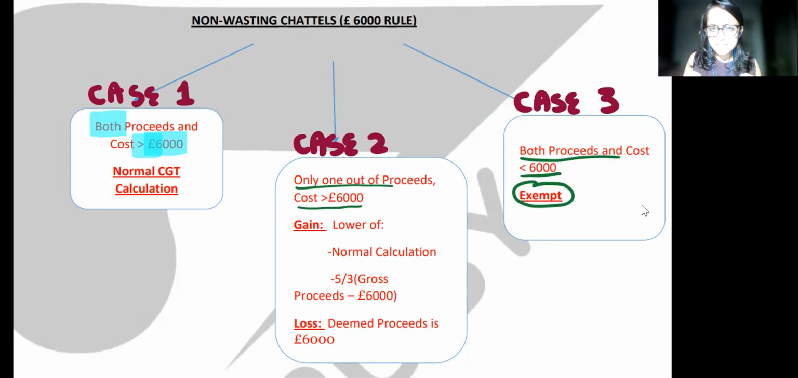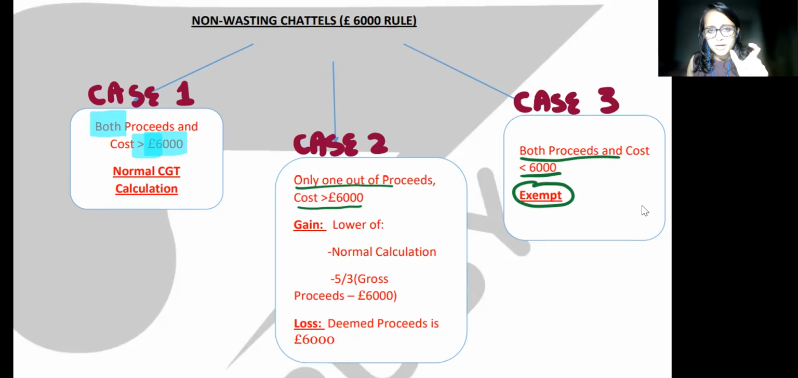The 6,000 rule is this. If you're selling a non-wasting chattel, there are three cases. Case 1, both proceeds and cost are greater than 6,000. Case 2, either one of them is greater than 6,000. Case 3, both of them are less than 6,000. In case 1, as usual, do the normal calculation, proceeds minus cost. In case 3, when both proceeds and cost are less than 6,000, the answer is exempt.